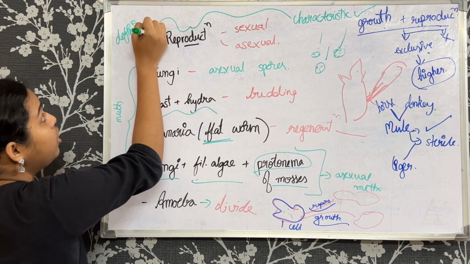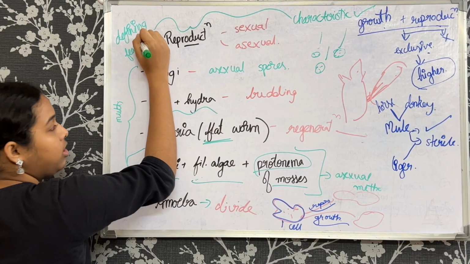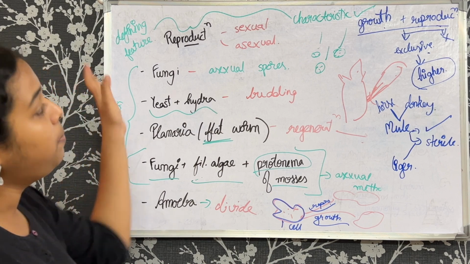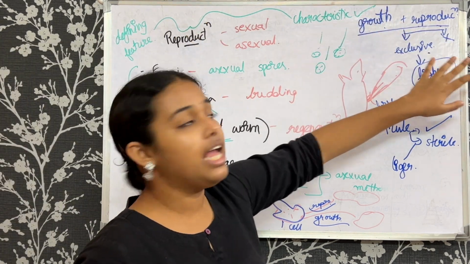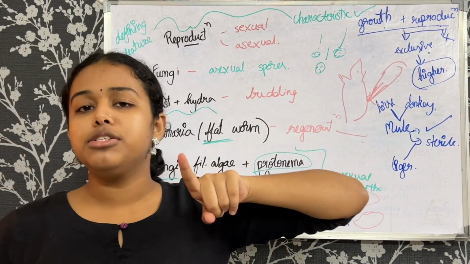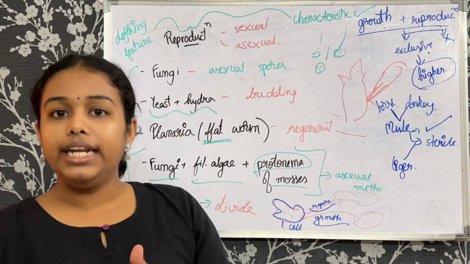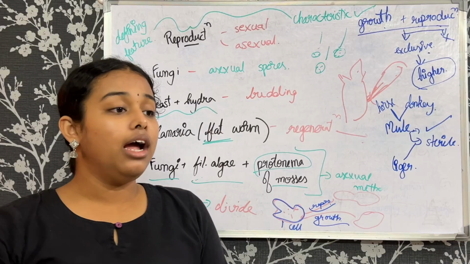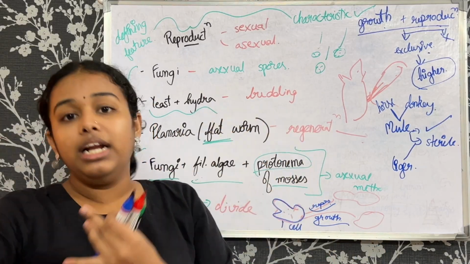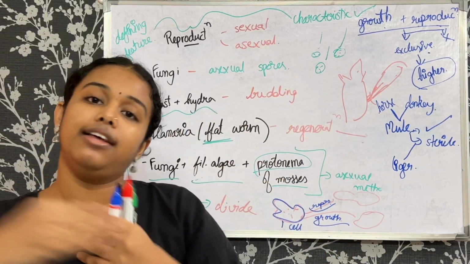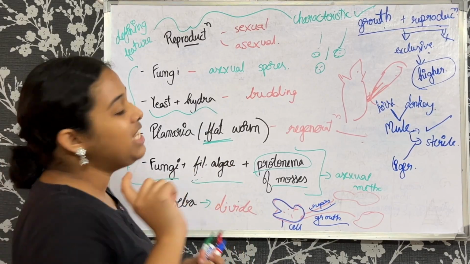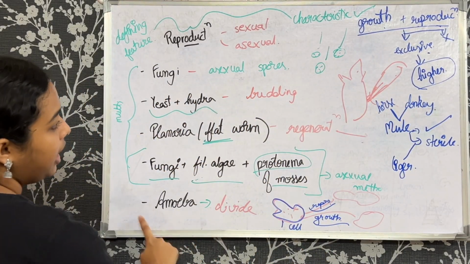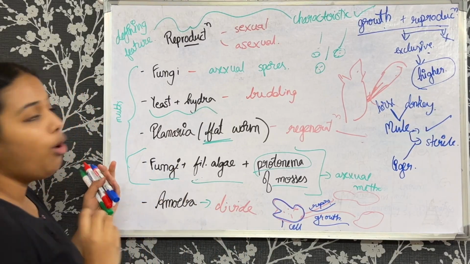So now what have we concluded? That growth is not a defining feature, reproduction is not a defining feature, and growth and reproduction are exclusive in higher organisms. Exclusive, what do you mean by exclusive? That they are separate, they are not interconnected. Like growth is happening, reproduction is happening, and both the processes are not intermingled anywhere, or one doesn't have to do anything with the other. Okay, so please remember that. But then they're not always exclusive. When you come to the lower organisms, they are not exclusive. Okay, so I hope you understood that.